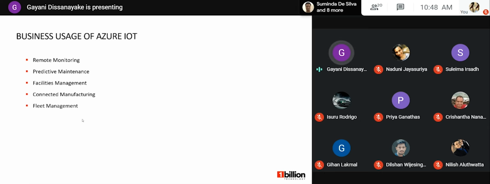It is the capability of managing production lines. So in the production line, this feature can be used in different ways, and then we have fleet management. Fleet management is the ability to monitor a fleet of vehicles with location-aware sensors. Especially the transportation industry uses the real-time visibility to track the location and the speed of vehicles. So these are some of the business usages in Azure IoT.